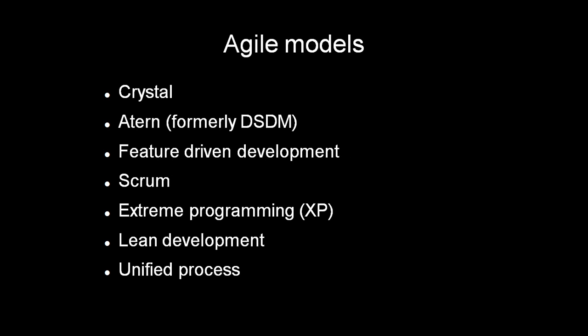Actually, the agile model is not a particular model. It is actually a name given to a set of models. There are different models under this agile umbrella. These are some of the models: Crystal, Actor, Feature-Driven Development, Scrum Model, Extreme Programming, Lean Development, and Unified Process. So these are some of the agile models. Agile model is a name given to a group of models. We will be seeing the Scrum model and also extreme programming.